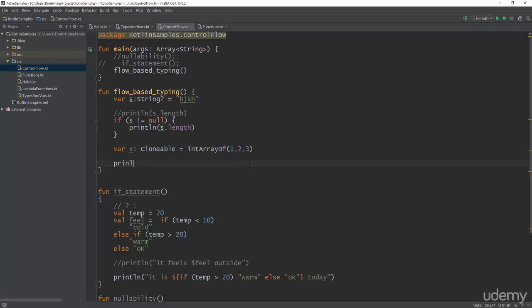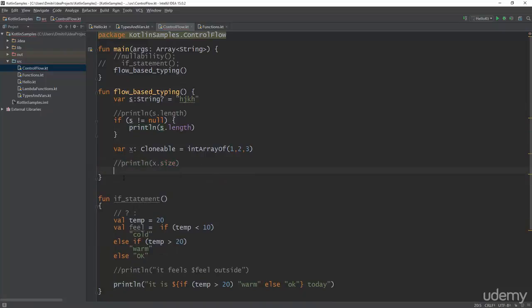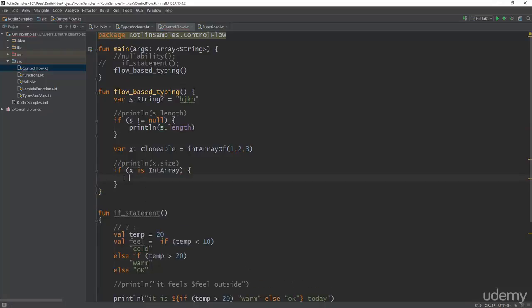So I know that if I can cast x to an IntArray, then it is in fact an IntArray. So once again, the situation is that if I try to println(x.size), you will see that x does not have a property called size. Therefore, this is illegal. However, as soon as I check that x is in fact an IntArray, I can now println(x.size) because the compiler knows that we've checked that it is of a particular type.